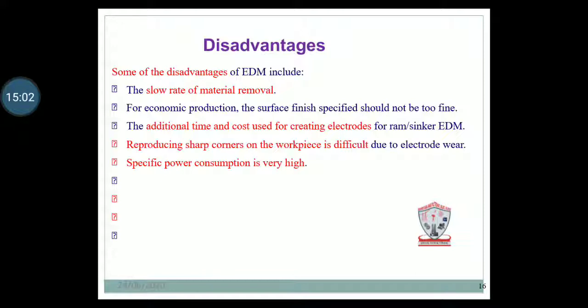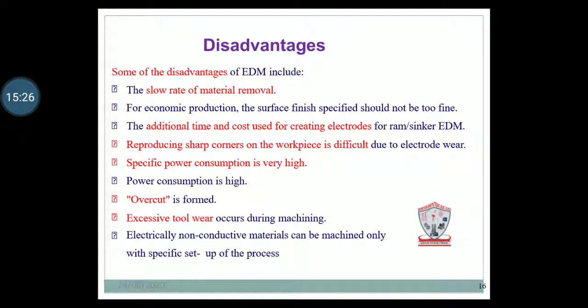Next, the disadvantages. The first is the slow rate of metal removal. Next, for economic production, the surface finish specified should not be too fine. Next, additional time and cost are used for creating electrodes for a ram or sinker EDM. Reproducing sharp corners on the workpiece is difficult due to electrode wear. Specific power consumption is very high, and overcut is formed. Excessive tool wear occurs during machining. These are the basic disadvantages.